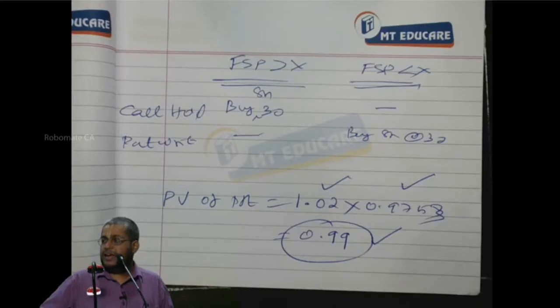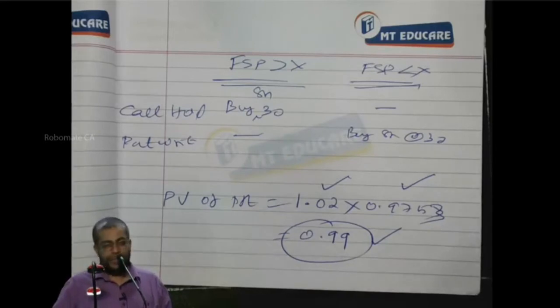That is, can you tell me what minus what? 33.25 minus 32.26. 33.25 minus 32.26 is equal to how much? 0.99.